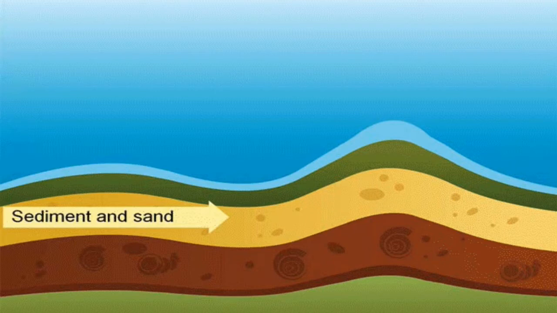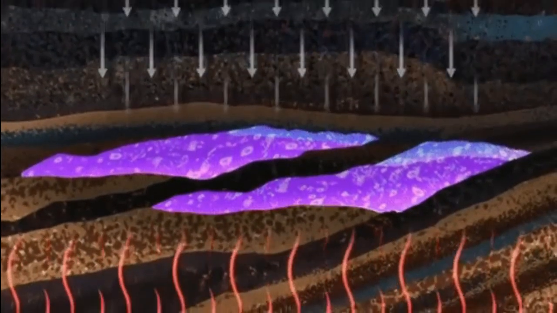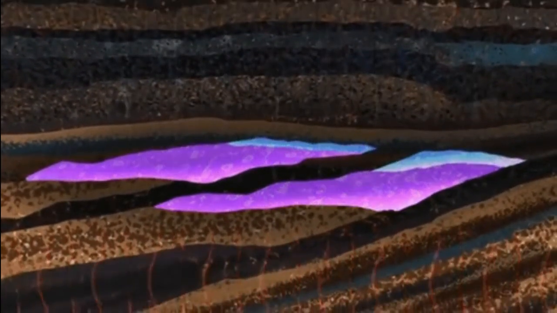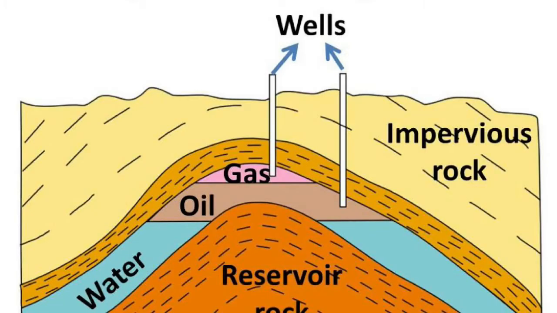After dying and sinking to the sea floor, the organic material mixed with other sediments and was buried. Over millions of years, absence of air, high temperature and high pressure transformed the dead organisms into petroleum and natural gas. And this is how petroleum was formed.